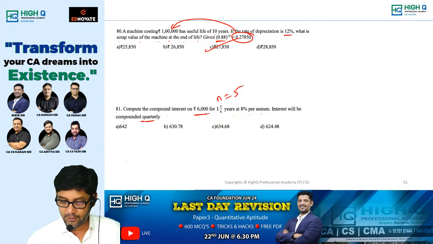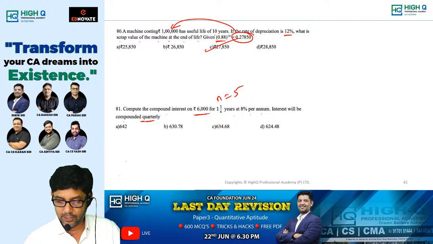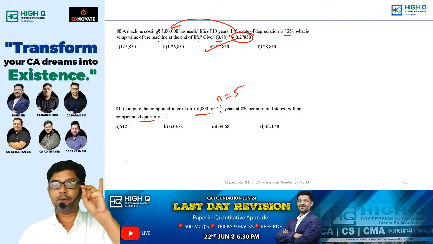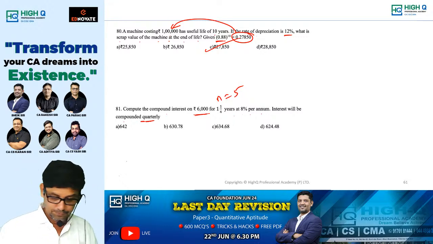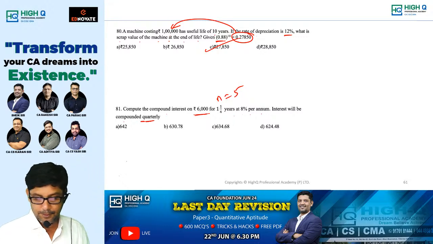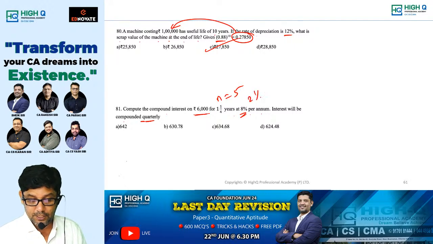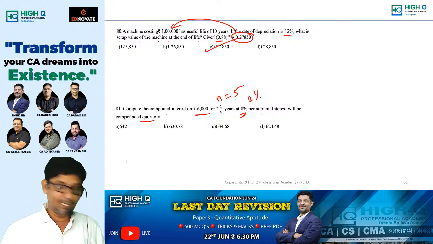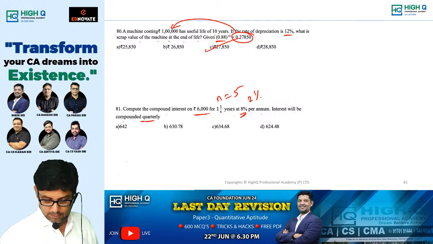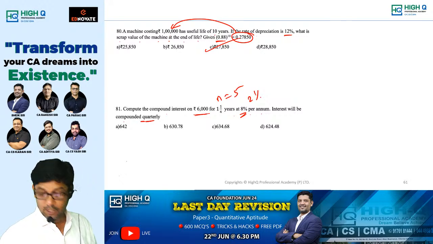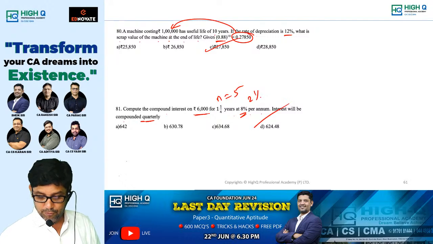So now what will you do? 6,000 plus 2% plus 2%, 6,000 plus 2% plus 2% plus 2% plus 2% plus 2%, minus 6,000. Not 8%, sorry, 2%, since it is quarterly. What is it? 624.48.